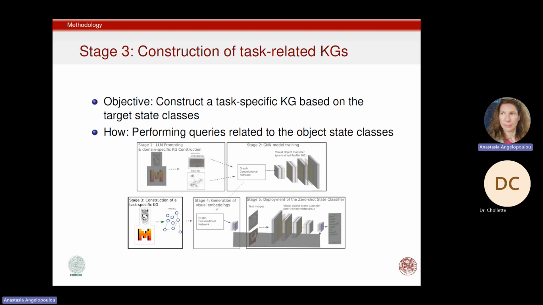Now, during the third stage, we want to construct a task-related knowledge graph that has to do with the target state classes we want to predict. So again, we go to the LLM, but now we perform queries or prompts related to these target classes. It's the same as in stage one.